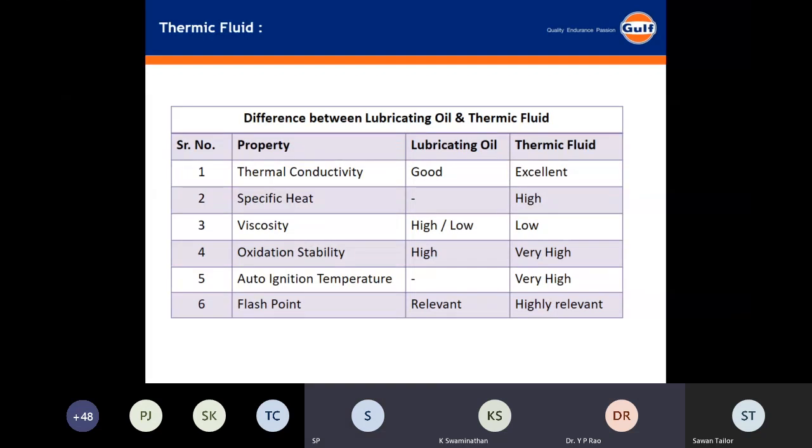It's extremely important to maintain the source constant for a thermic fluid. If it varies from source to source, refinery to refinery, it can vary. The boiling range can vary, thereby the initial boiling point will vary. Composition can vary. So hence, you won't get a consistent product. If some of the products become popular, there's a reason behind that.